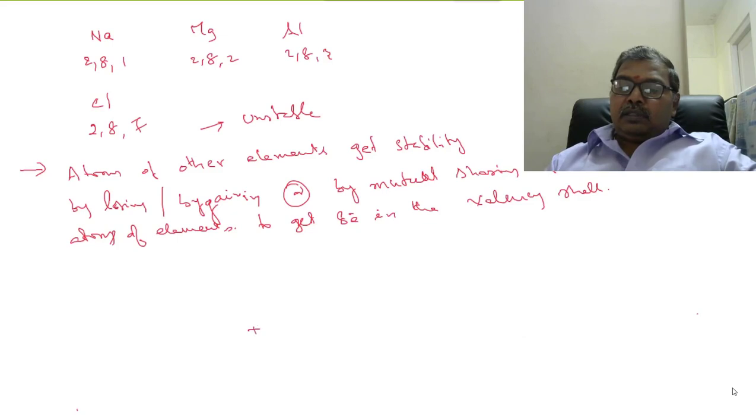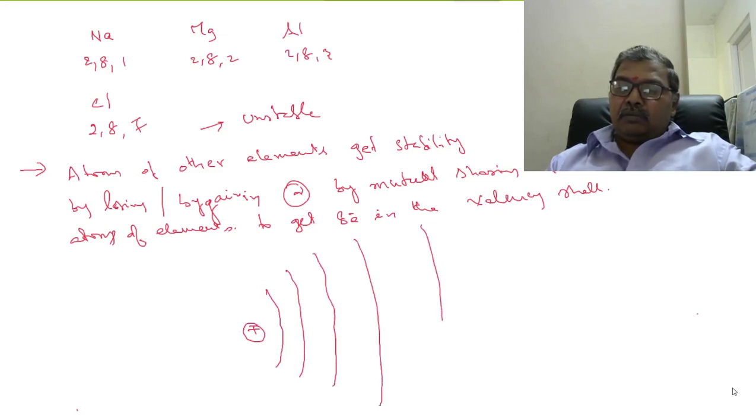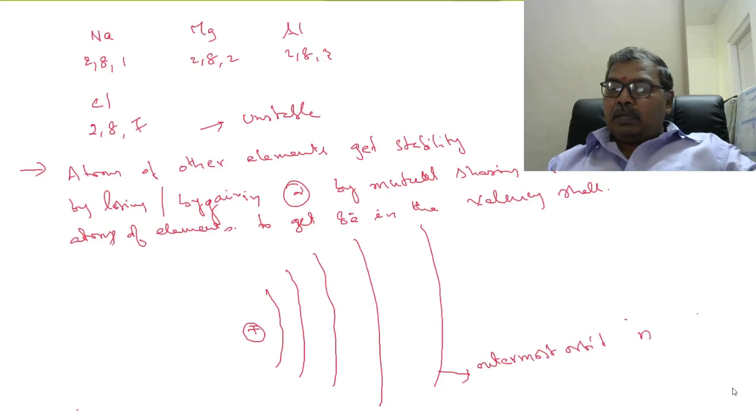See, this is the nucleus. Let us suppose that these are the shells around the nucleus. This is the last orbit, the outermost orbit, represented by N. It is also called the ultimate shell.